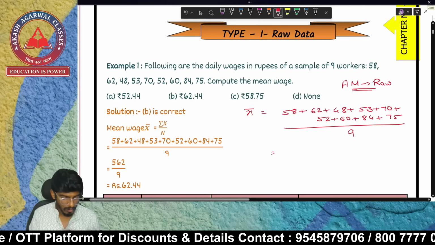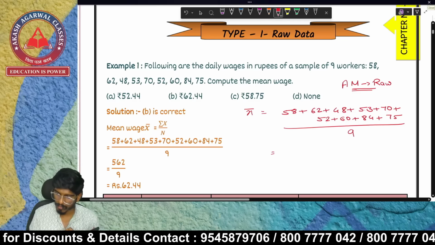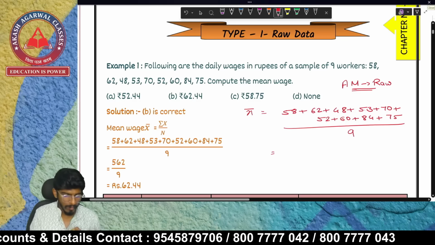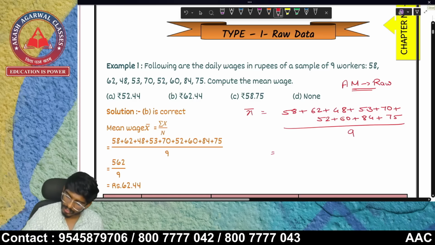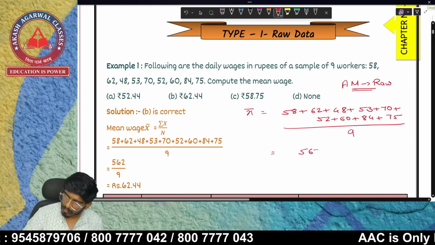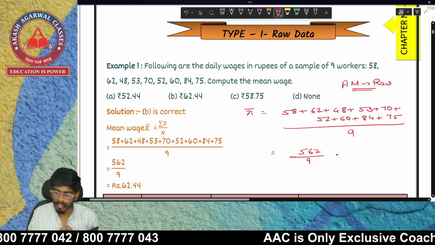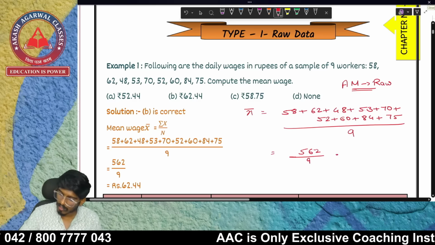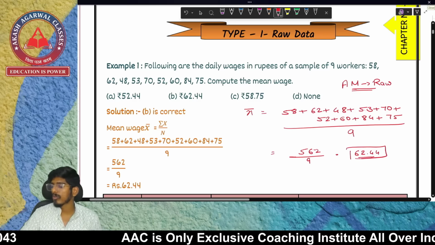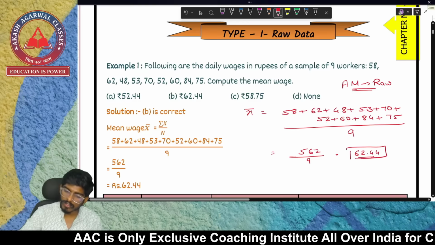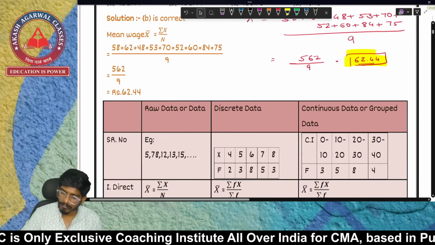58 plus 62 plus 48 plus 53 plus 70 plus 52 plus 60 plus 84 plus 75 is going to be 562, and 562 divided by 9 is 62.444. So this is your example of raw data of AM.